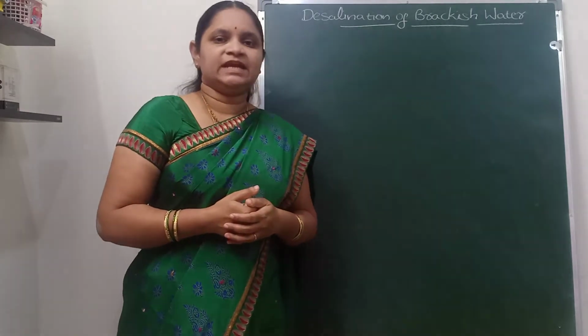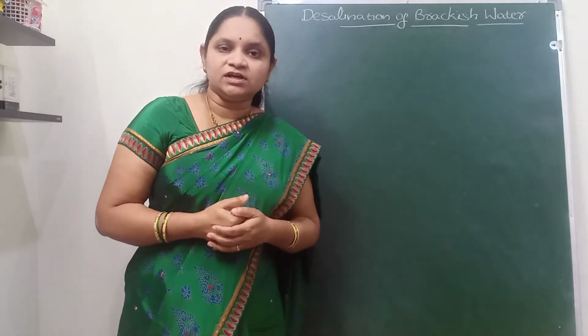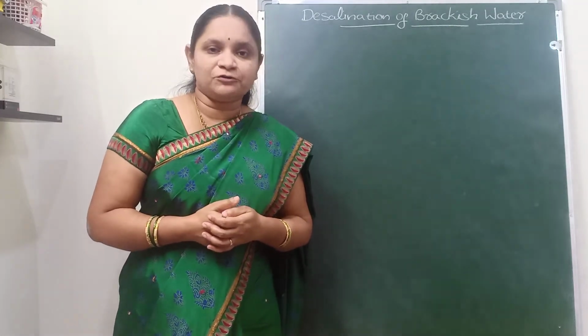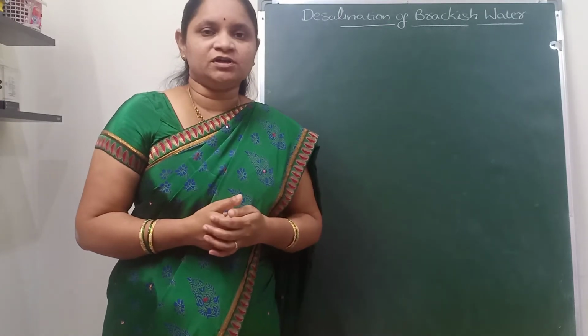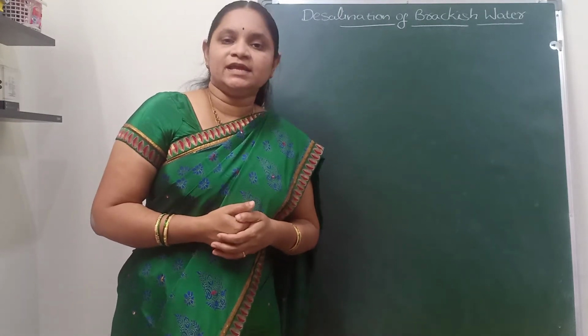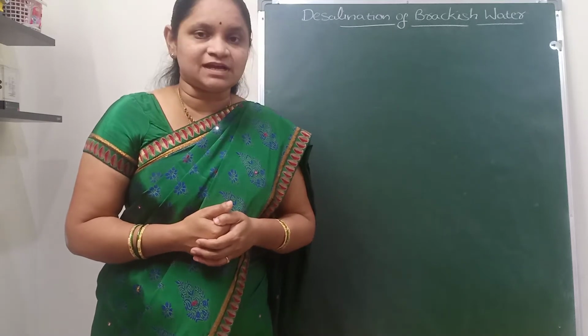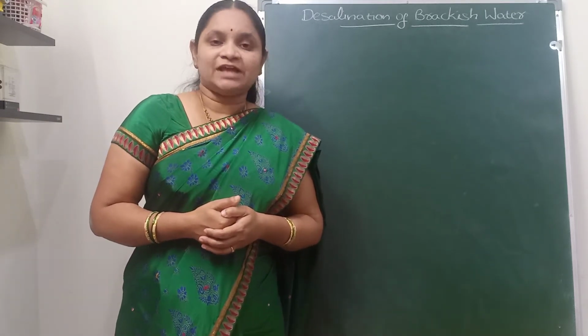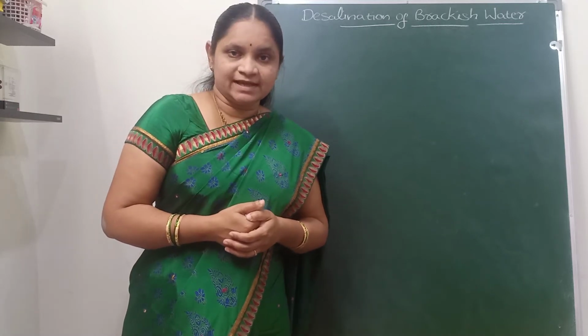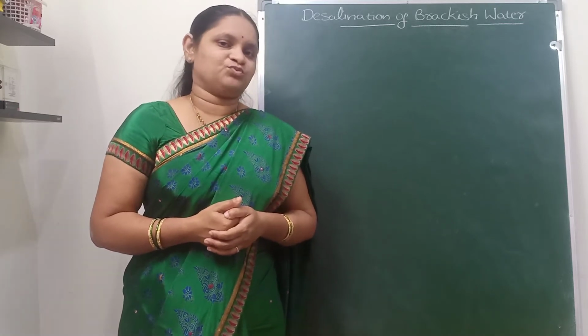Brackish water indicates water consisting of a high concentration of dissolved salts, like seawater, which has a high amount of different dissolved salts, especially sodium chloride. That water is salty in taste and is known as brackish water.